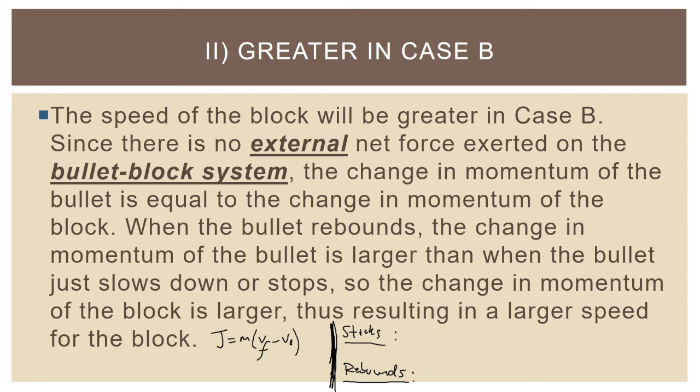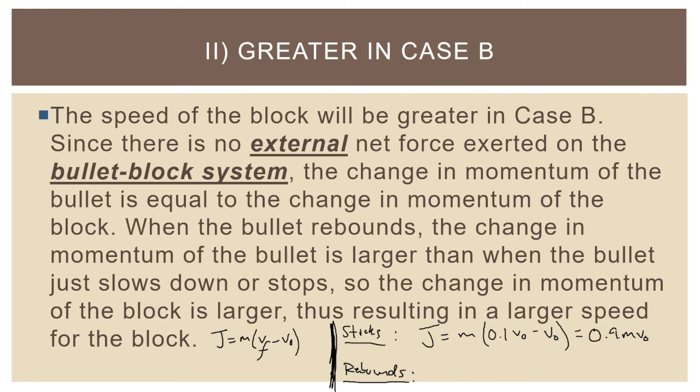But we can say here, let's say when it sticks, the final velocity of the bullet block system is like 10% of its initial velocity. So the final velocity is going to be 0.1 v naught. The initial velocity, of course, is going to be v naught. And so that means the impulse here is going to be 0.9 m v naught. Right? So even if the object slows down to 10% of its initial velocity, the impulse is going to be 0.9 m v naught. In other words, that's how much momentum it lost.